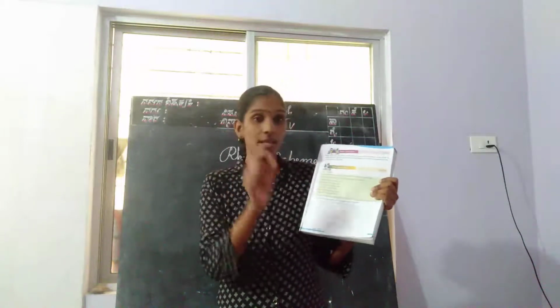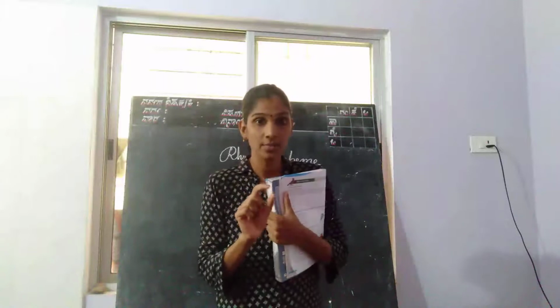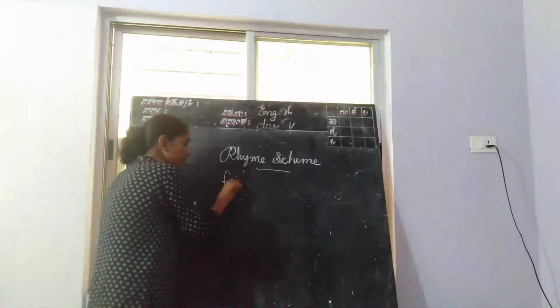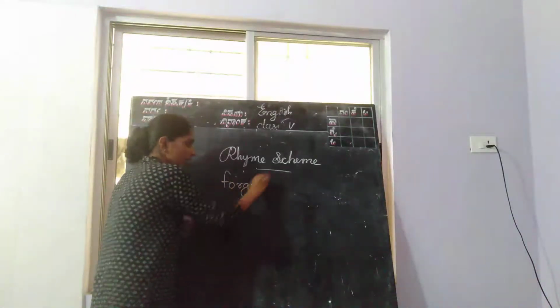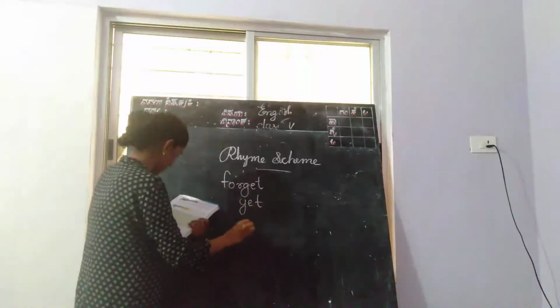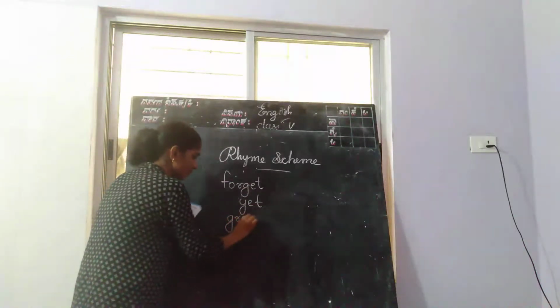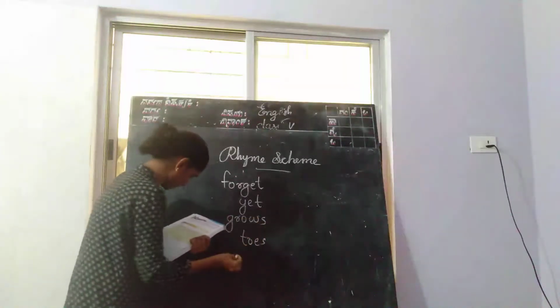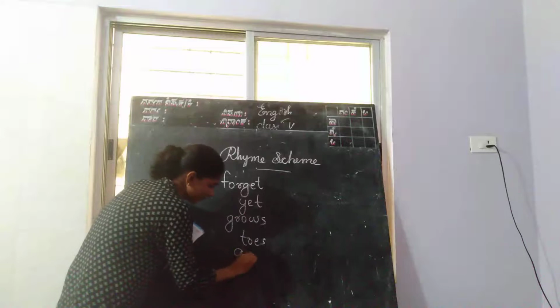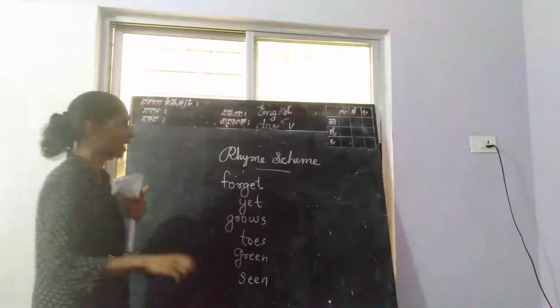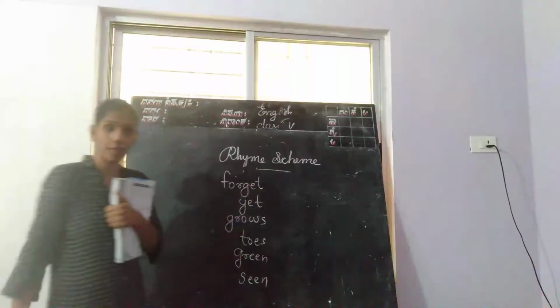How is it done? In the first line, we can see the word forget, and next yet, next grows, next toes, and green. The first line is ending with the word forget.